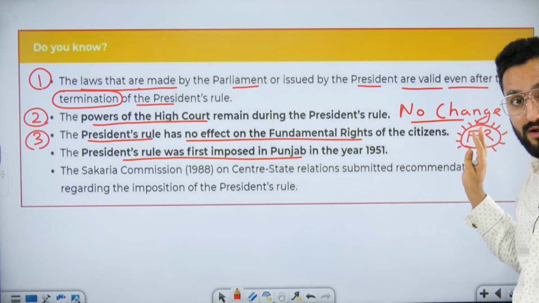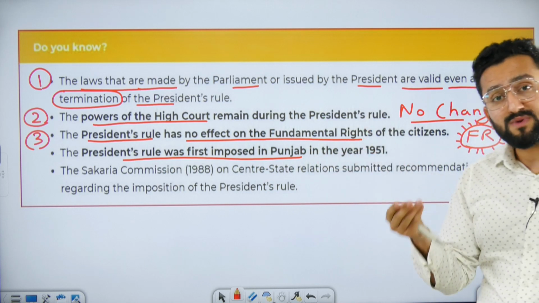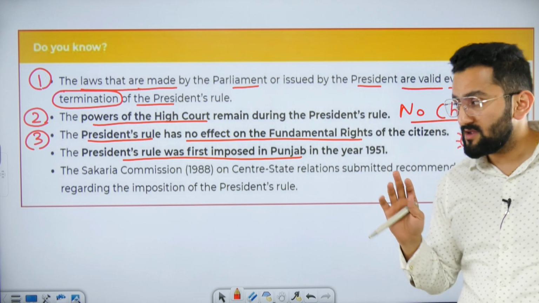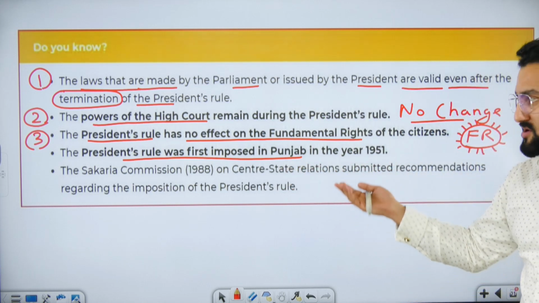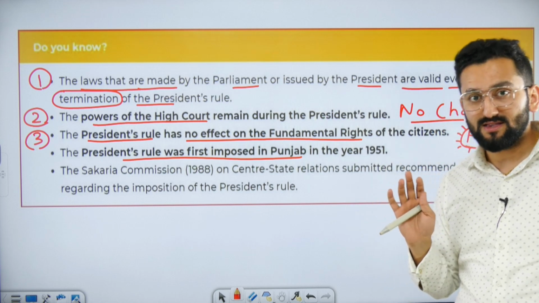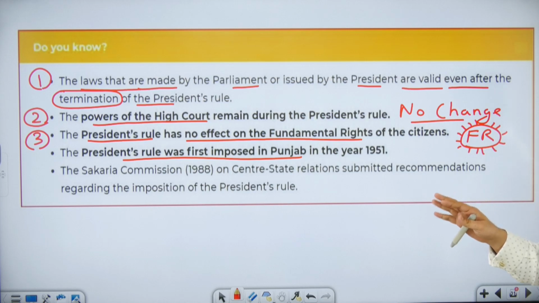Please remember it. In case of national emergency, we talked about Article 358, Article 359, impact on fundamental rights. But here, no impact. President rule was first imposed in Punjab. This is a fact, and sometimes UPSC asks one statement on fact. Sarkaria Commission gave a recommendation on the effective use of Article 356, that it should be used in rarest of rare cases, right? So I think these points are clear to you, right?